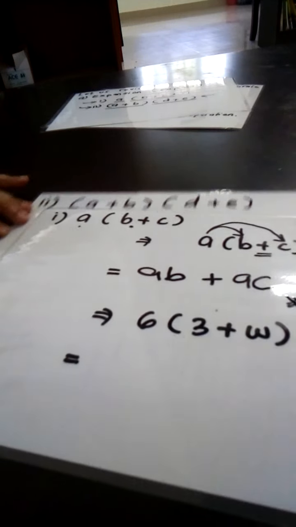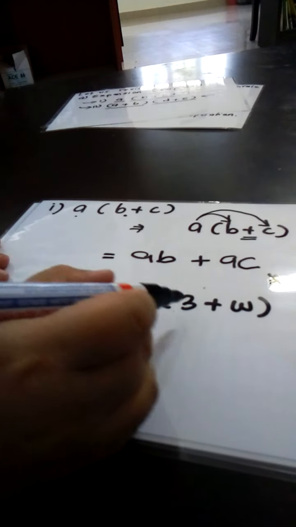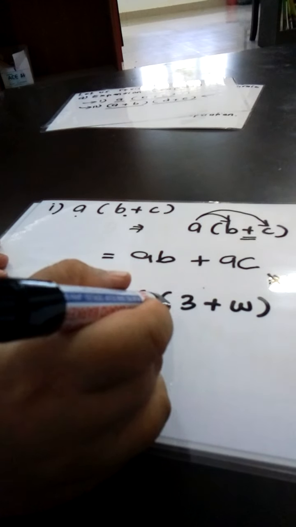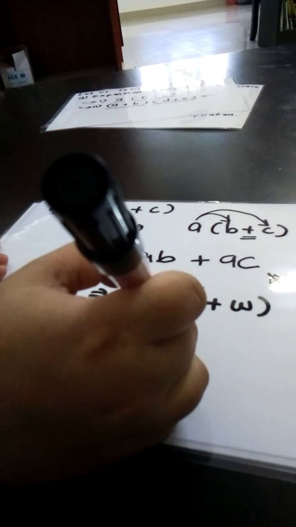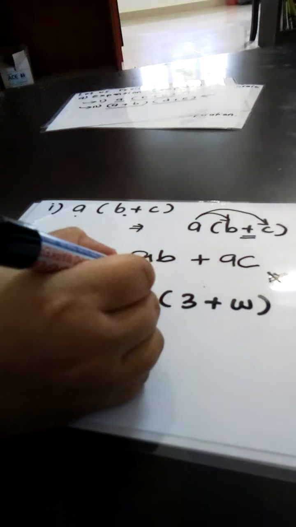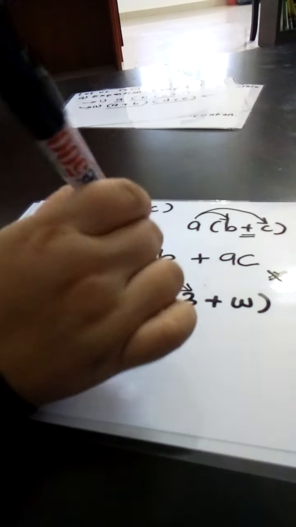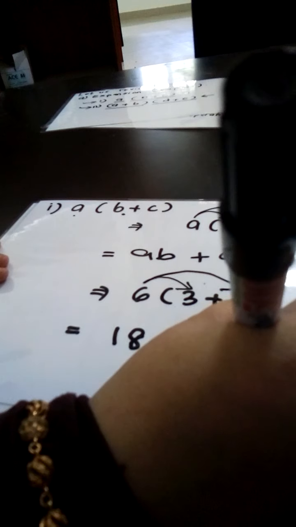So we had learned this before. Now the real question. 6 times (3 plus W). As I said before, the things outside of the bracket need to multiply with each thing inside the bracket, meaning that 6 times 3 plus 6 times W. 6 times 3 becomes 18 plus 6 times W becomes 6W.